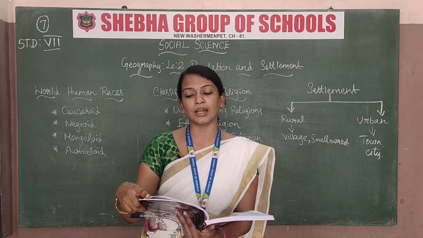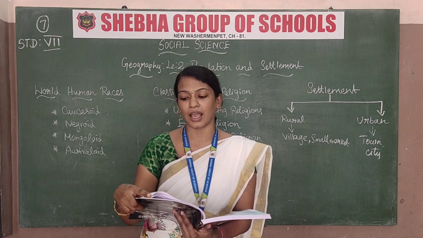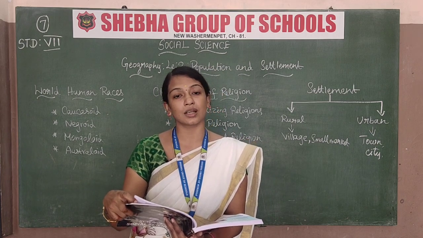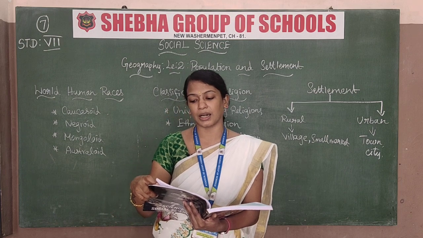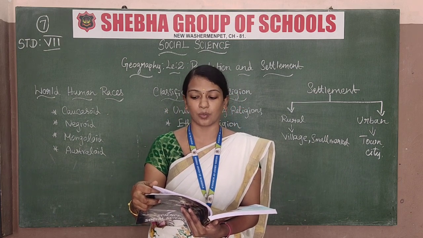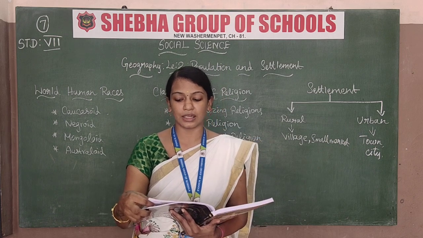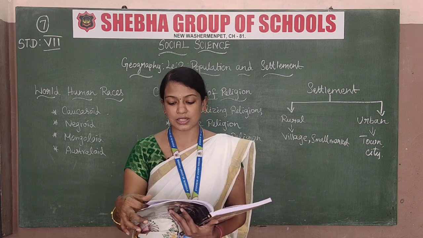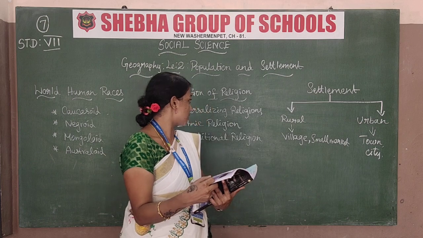So the Dravidian languages, we have some Dravidian languages also. The languages are Tamil, Telugu, Kannada, Malayalam and Tulu. These languages are called Dravidian languages. And also we have the religion. So they told about some classification of religions also here.